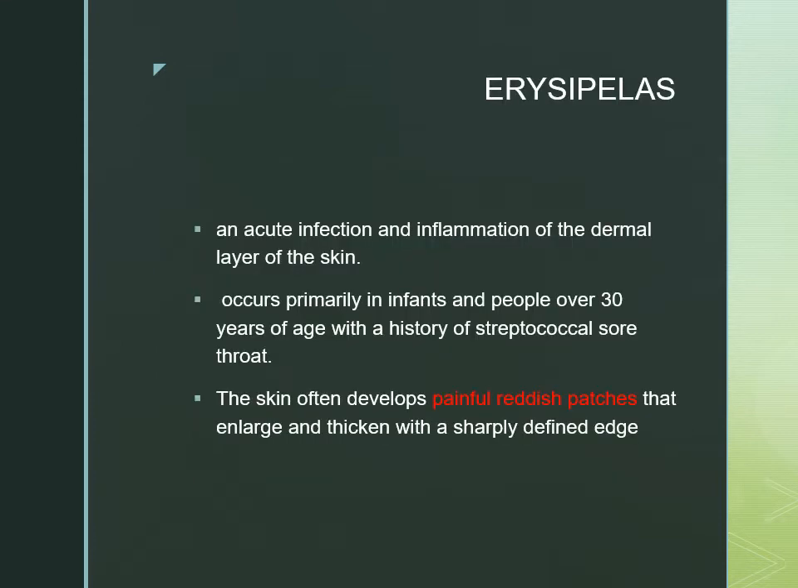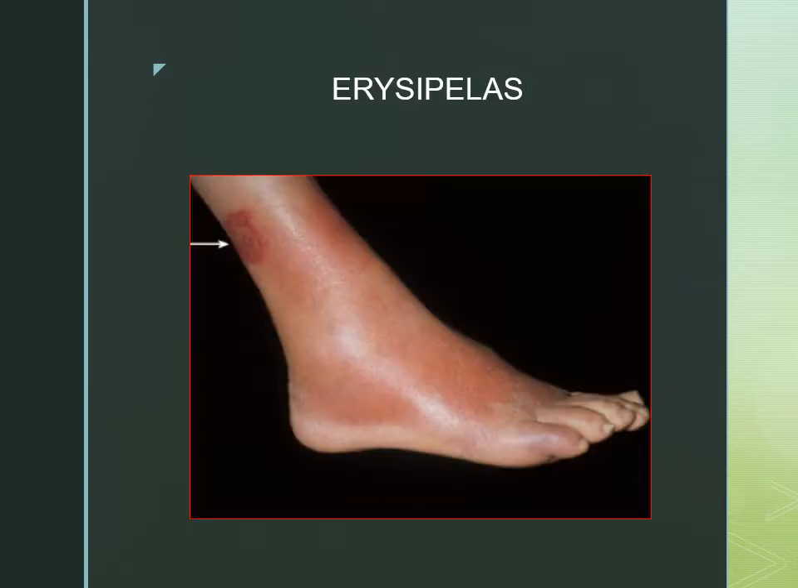So erysipelas is an acute infection and inflammation of the dermal layer of the skin, usually involving infants or people who are more than 30 years of age. There we notice inflammation of the dermis and the subcutaneous tissue. Then they will be swollen and indurated with a distinct border. This you can see is the erysipelas.